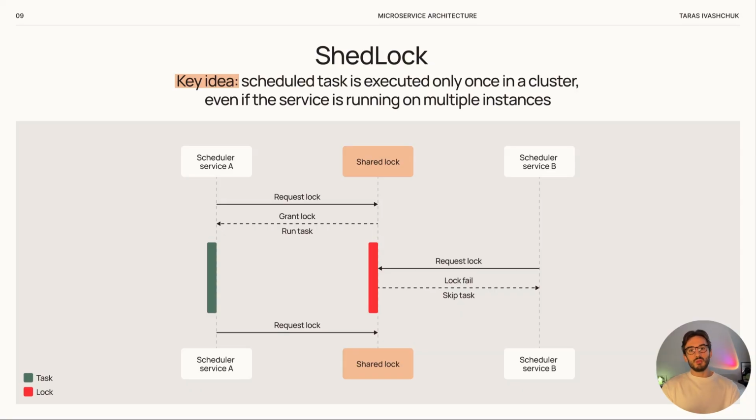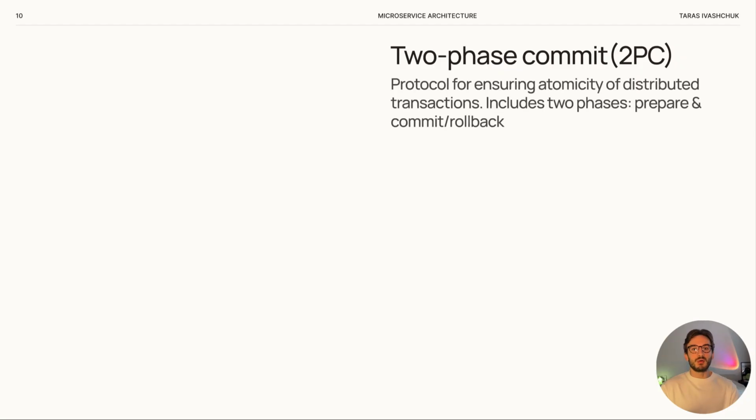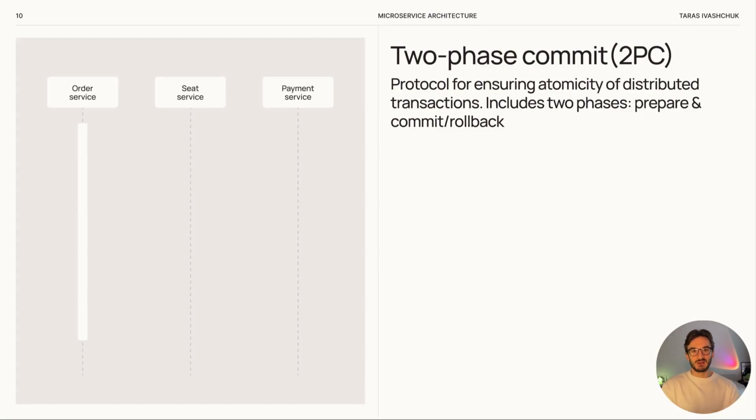So, now we move to two-phase commit, which is one of the oldest protocols for atomic distributed transactions. In fact, it means that either all operations inside the distributed transaction finish successfully or none of them do. The protocol has two main phases: prepare and commit. Let's look at a sequence diagram with a simple example of buying a cinema ticket.